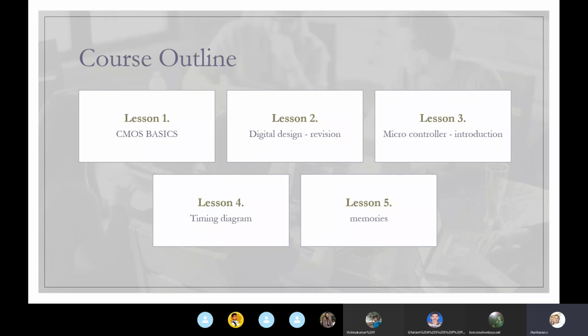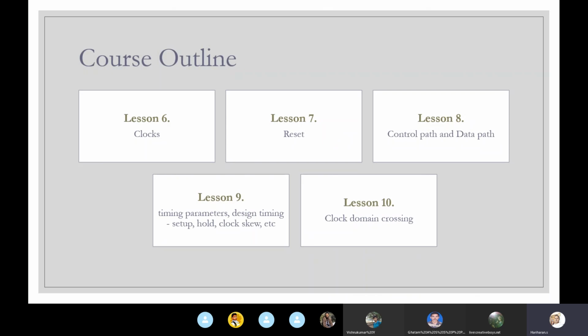We'll see what a memory is. I think everyone knows what a memory is, so we'll see the types of memories and why we need to use them. We look at clocks. What is a reset? The reset we all will know. A clock is just a free-running pulse with a fixed time period. That's a reference for all circuit operation. Then we'll talk about the control path and data path in one of the lessons.